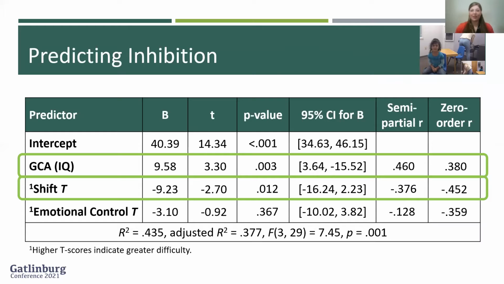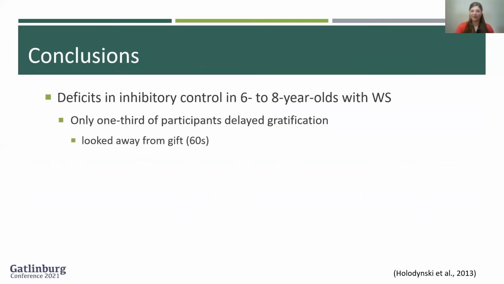We conducted a multiple regression predicting inhibition as measured by the total time children looked away from the gift. Intellectual ability and shift were significant predictors. No significant effect was found for emotional control. After controlling for emotional control, results indicated higher intellectual ability and better shifting skills predicted inhibition.